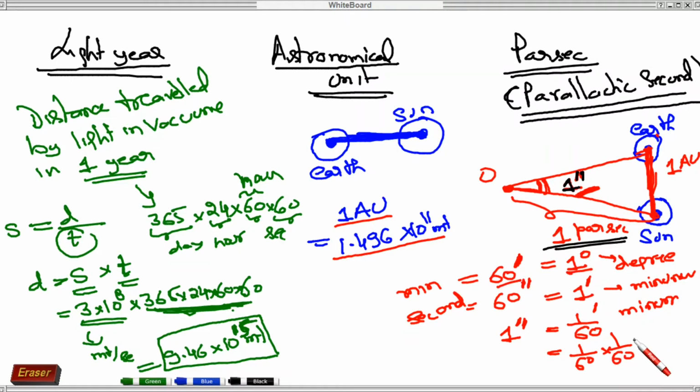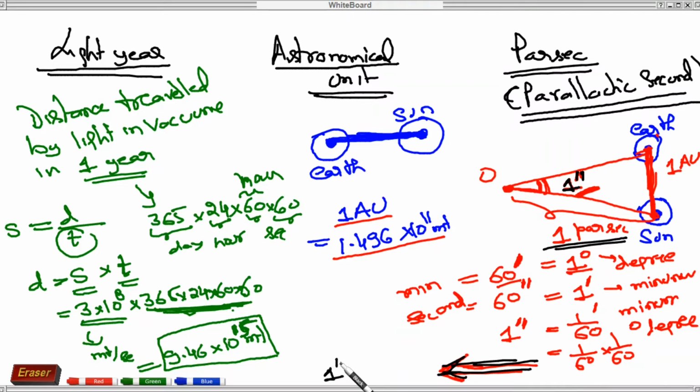So 1 second is equal to 1 by 60 into 1 by 60 degree. Okay.